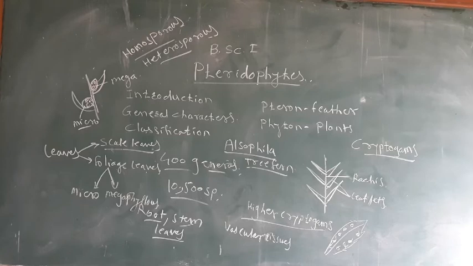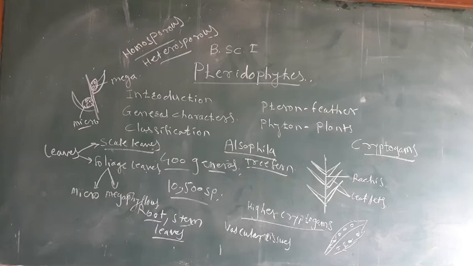Homosporous pteridophytes include Bryopteris, Lycopodium, Equisetum, and heterosporous pteridophytes include Selaginella and Marsilea.